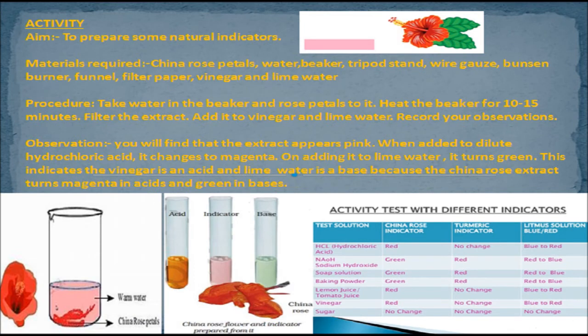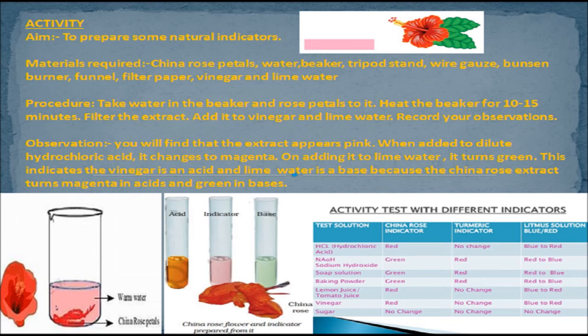Activity to prepare some natural indicators. Materials required: China rose petals, water, beaker, tripod stand, wire gauze, Bunsen burner, funnel, filter paper, vinegar, and lime water. Procedure involved: take water in the beaker and add rose petals to it. Heat the beaker for 10 to 15 minutes, filter the extract, add it to vinegar and lime water.